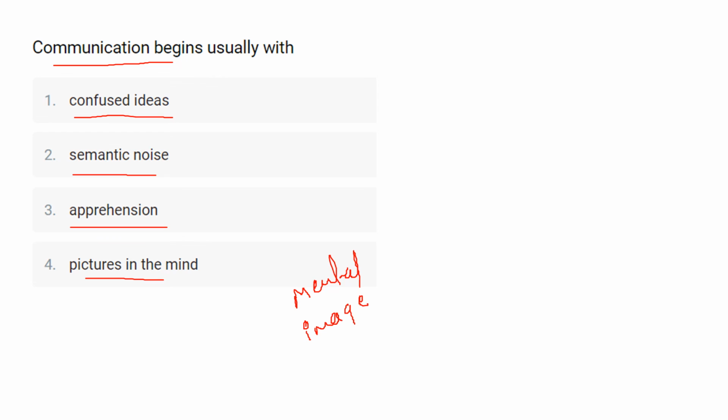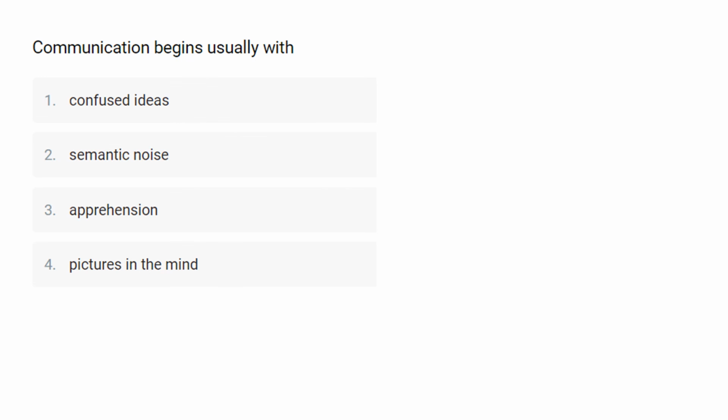So if I want to explain to any friend the direction to a new apartment or anywhere, I will picture in my mind the landscape, the street, the buildings, and then I will select the best words that describe the route so my friend will understand it. Okay. So the answer here is option number 4, that is picture in mind.